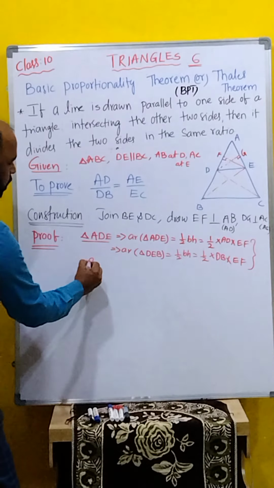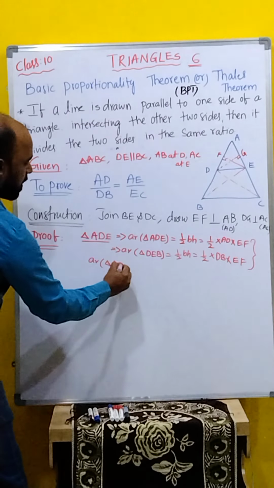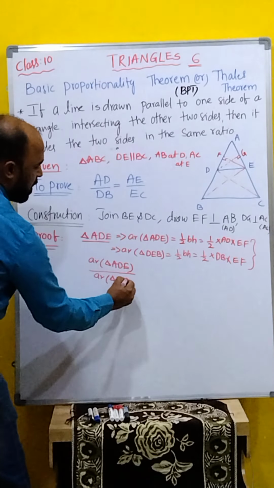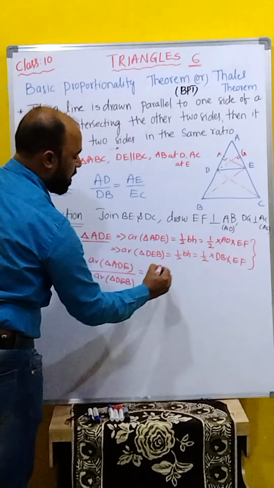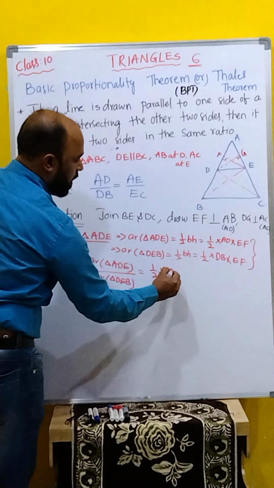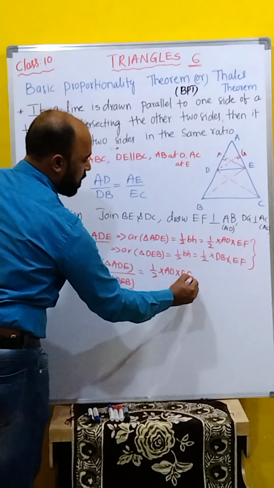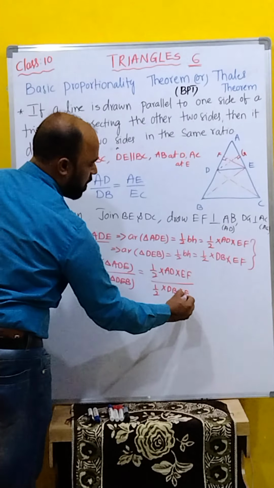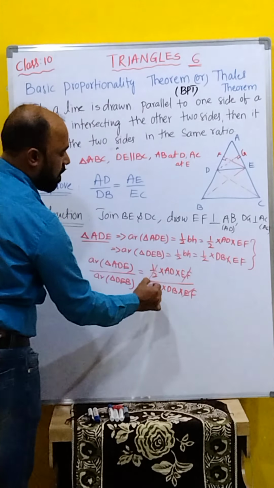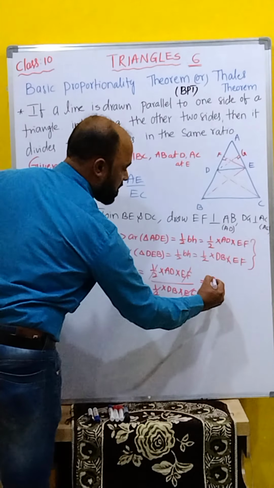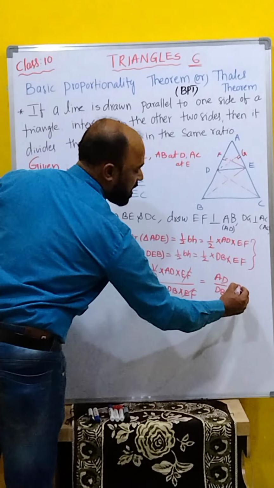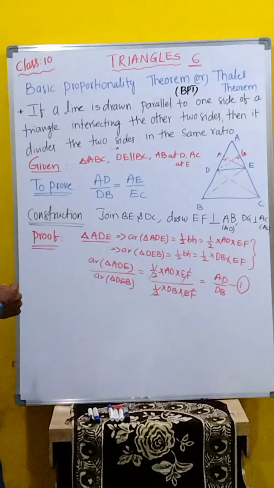Now area of triangle ADE by area of triangle DEB is equal to, ratio finding, half into AD into EF divided by half into DB into EF. Yes, EF cancels, half cancels. What is remaining in this? AD by DB. That is number 1. Clear children? One part completed. Now we will go for the right side.